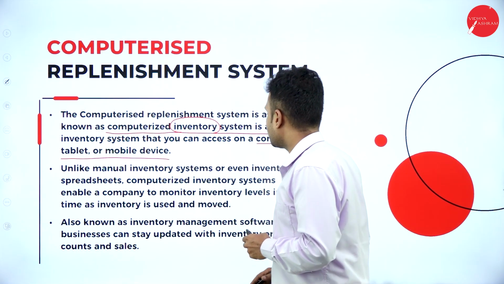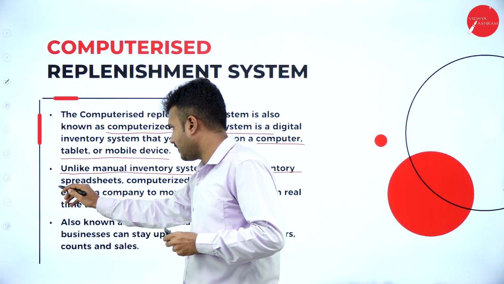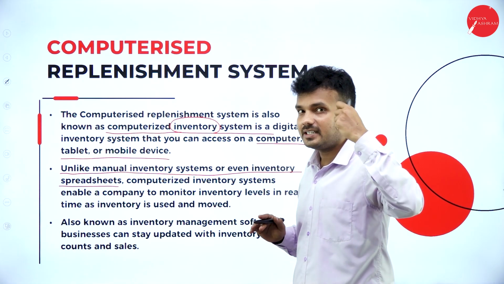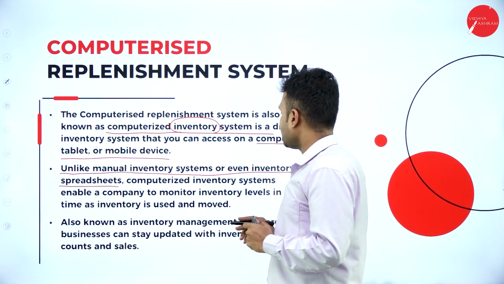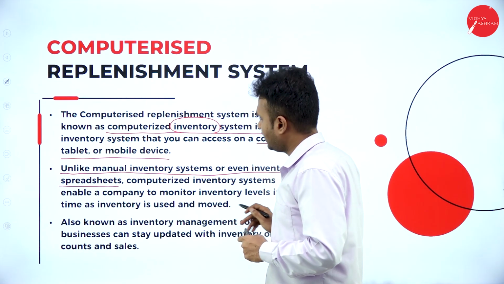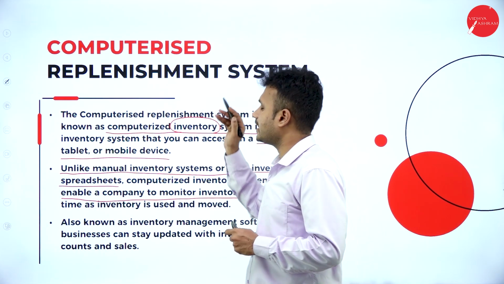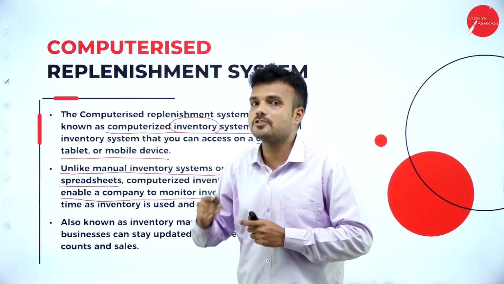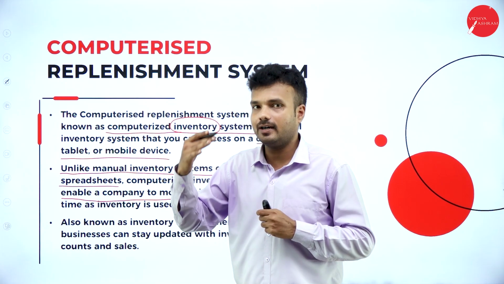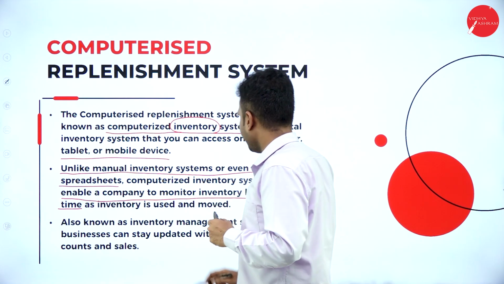Unlike manual inventory systems or even inventory spreadsheets, it acts like a manual inventory system or spreadsheet to collect and disclose the information. Computerized inventory systems enable the company to monitor inventory levels in real time. So it is going to monitor the inventory that is in stock in real time. As per the period of time, it is going to give the relevant data whenever it is required or demanded, as inventory is used and moved.